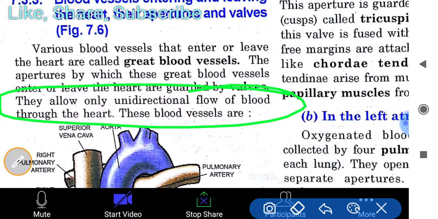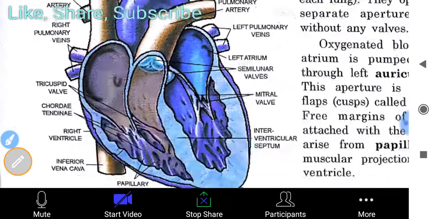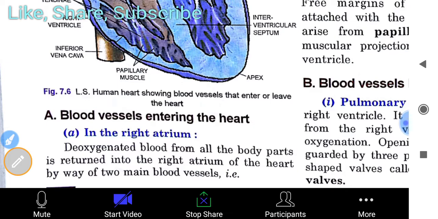It can let more blood through, which is not necessary. So these valves actually control the flow of blood. These blood vessels are, first, the blood vessels entering the heart, in the right atrium. You can see the structure also.